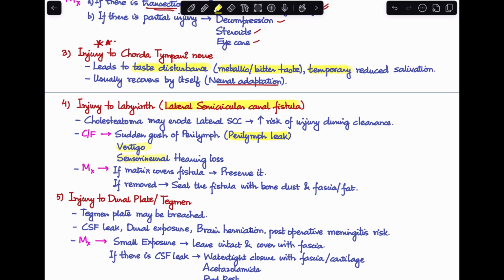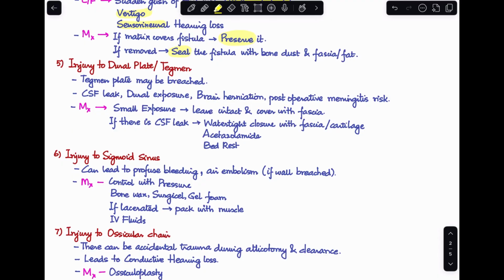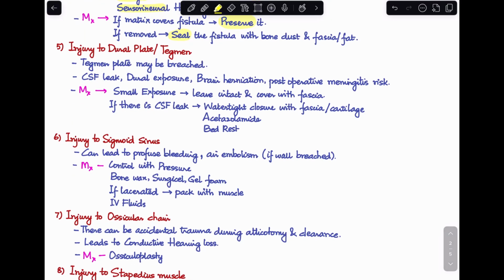If the matrix is covering the fistula, in that case, we try to preserve it and we do not remove it. But in case we do remove it, in that case, the fistula should be sealed with bone dust and fascia, any kind of fascia like temporalis fascia or some fatty tissue. So that's about injury to the labyrinth or the lateral semicircular canal. Next two injuries would be very dangerous ones.